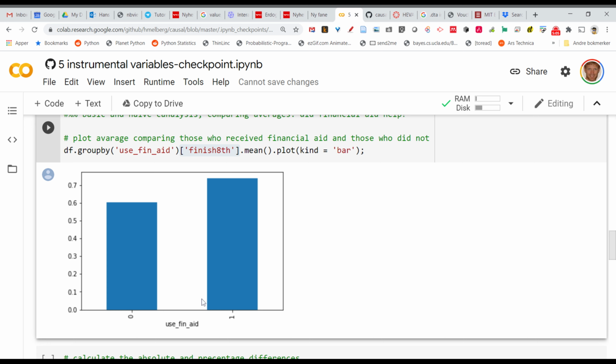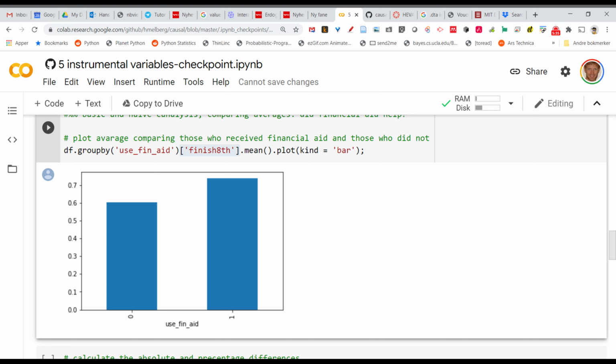Those who got financial aid, or those who used financial aid, compared to those who did not use financial aid. And in this case, it seems to be the case that those who used financial aid finished school at a higher percentage, or finished 8th grade in this case. But this is for those who used financial aid, okay?